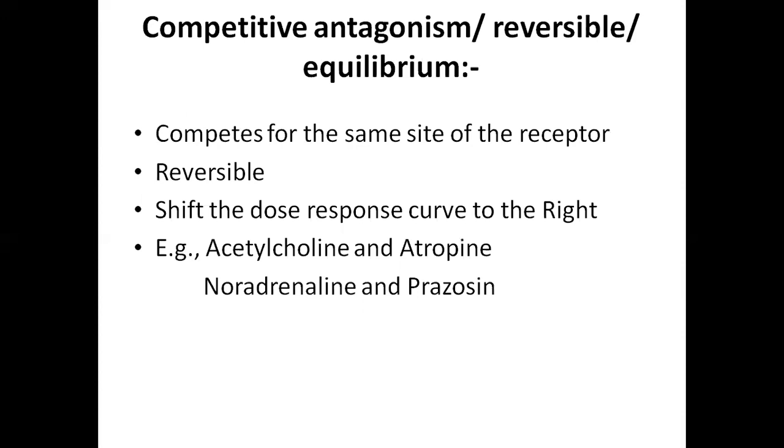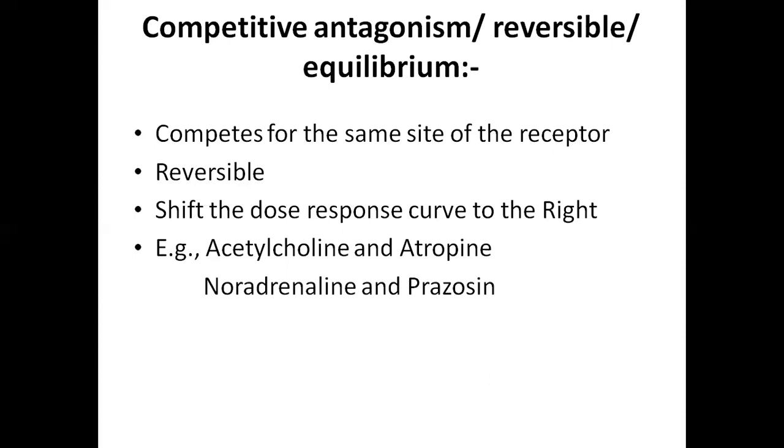And coming to the competitive antagonism, this is also known as reversible antagonism or equilibrium antagonism. Here one drug will compete for the receptor site. It is a reversible antagonism. If we increase the concentration of the agonist, the antagonist actions of the drug are abolished, or the reversal of the antagonism will occur. So in this competitive antagonism, the graph will shift to the right with the same response.